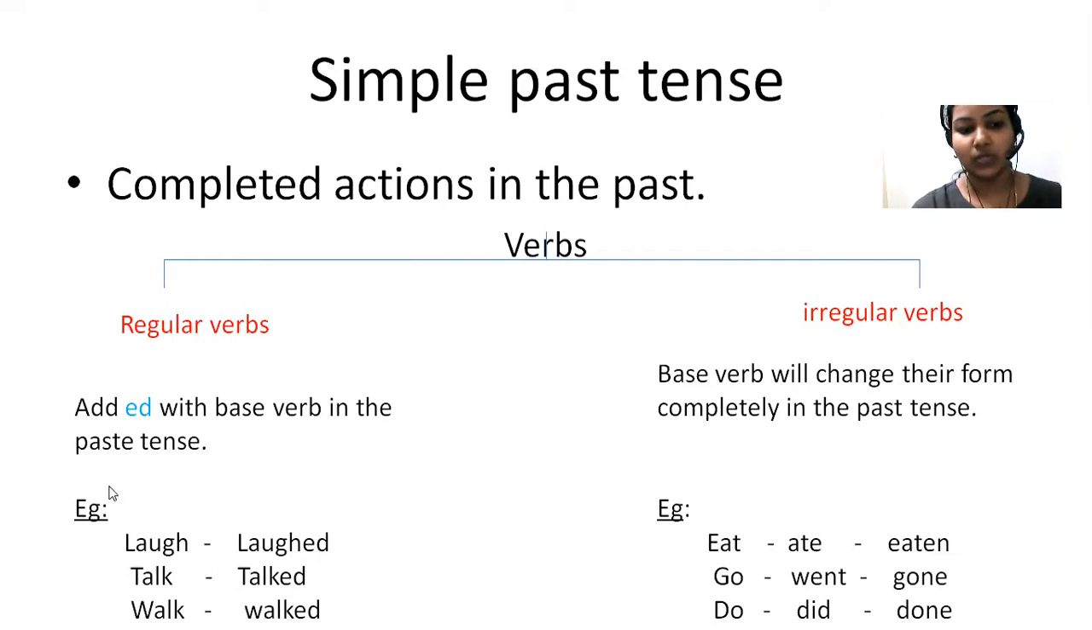But in a regular verb, laugh is the present tense form of the verb, and if you want to change it into the past tense form, you just add ed. Laugh, laughed. But an irregular verb will change its form completely. Eat, ate, eaten. Go, went, gone. Do, did, done. These are some examples of irregular verbs.